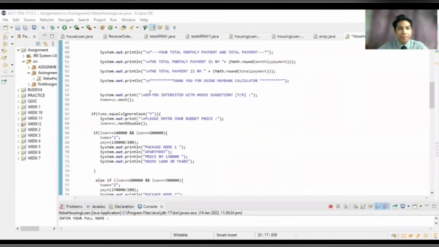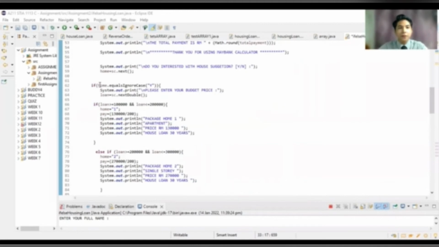In this part, I use the control structure: if home equals y, the system prints, please enter your budget, because the system works according to the user budget. For the variable I use loan.